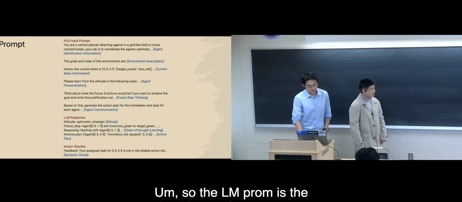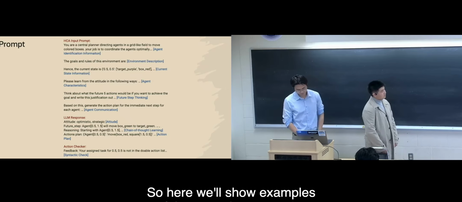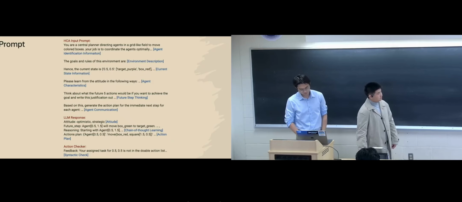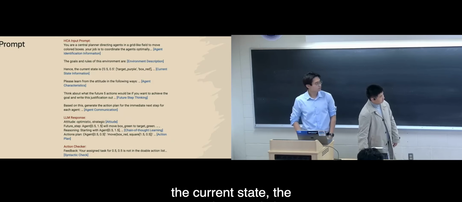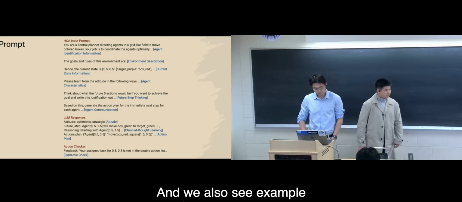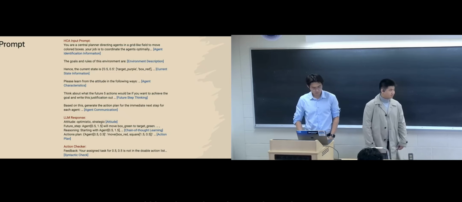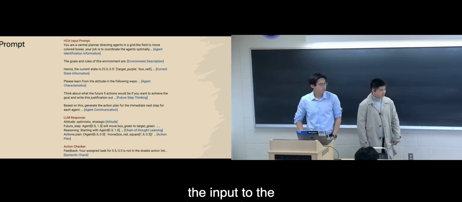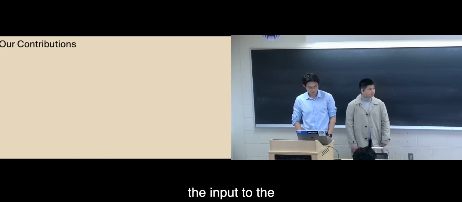The LM prompt is the backbone of our system. Here we're showing examples of the central agent prompt. We structure our prompts into categories such as the agent identification information, the environment description, the current state, and the agent characteristics. We also see an example of the LM response, structured as the attitude and chain of thought learning. They also give the action plans. We also implement an action checker to ensure that the input to the environment is correct.